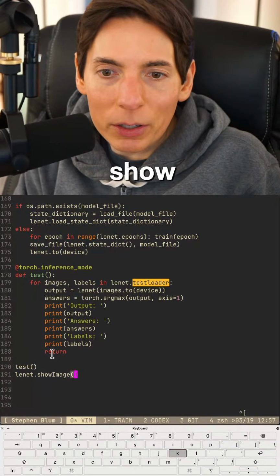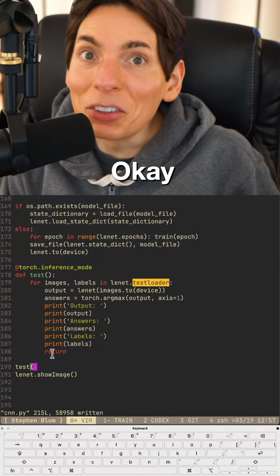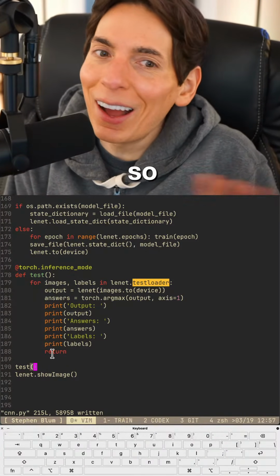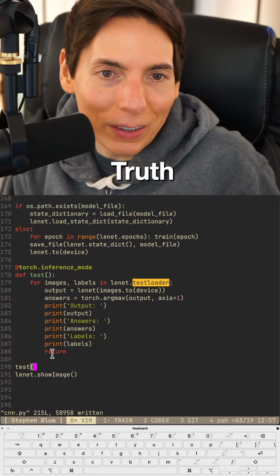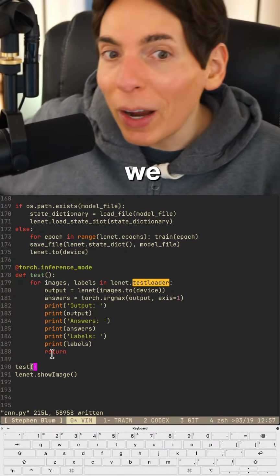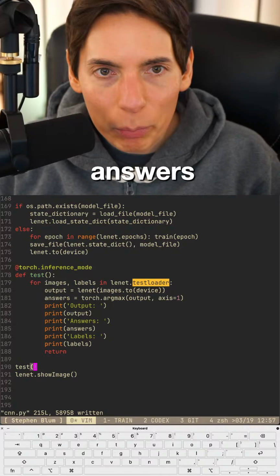Lynette.show image. Okay, let's see how good the model is. I'm so excited. All right, this is like the moment of truth right here. This is the moment of truth. We're gonna find out. Will we get correct answers? So are we progressing? We're gonna find out.